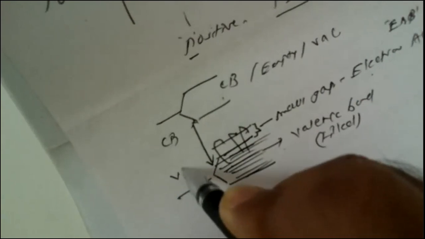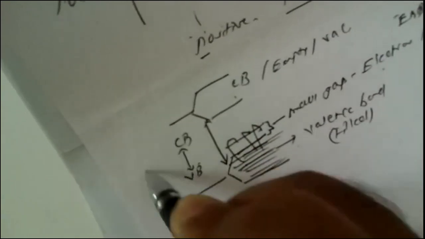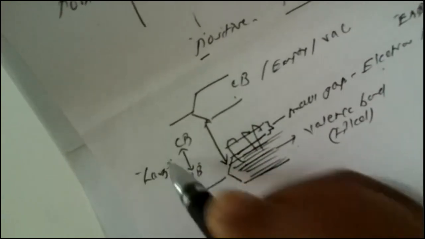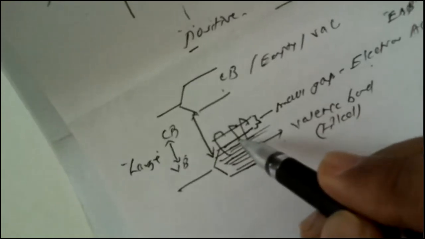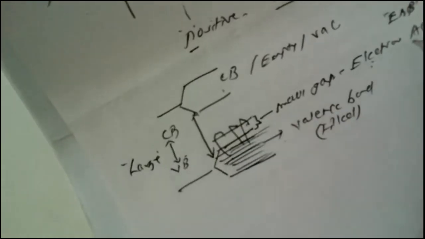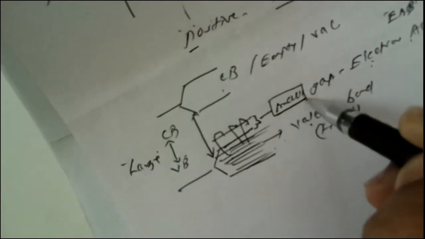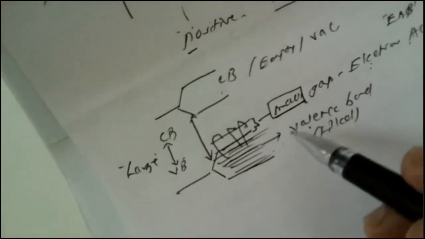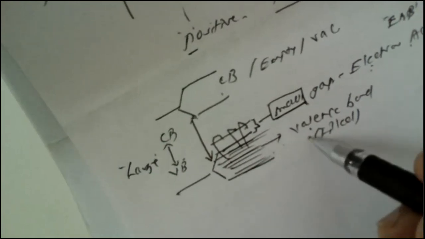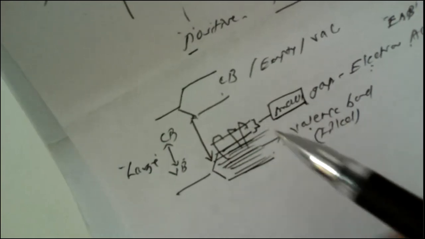If we see the energy gap between the conduction band and the valence band, this is very large, but the energy gap between the electron acceptor band and the valence band is very small. And because of this, on application of an electrical potential, the electrons from the valence band can easily move to the electron acceptor band.